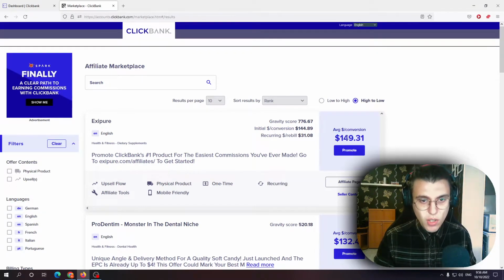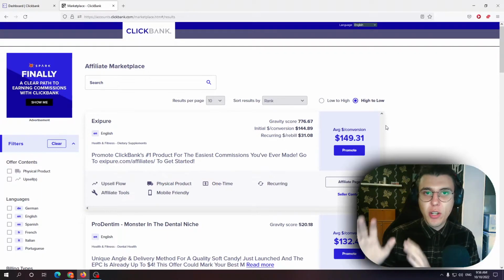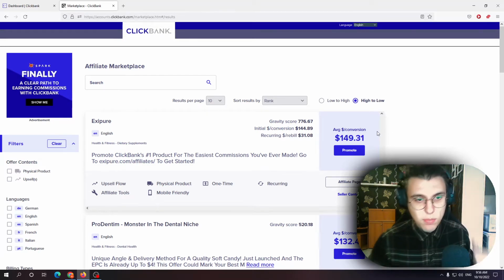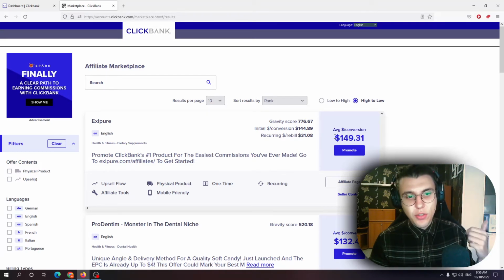Okay, so the average dollars or the average money per conversion, this number is increased because this includes reoccurring bills as well. As you can see, I take Exipure as an example, reoccurring dollars per rebill. Now the average dollar per conversion is bigger because it includes both the initial and the reoccurring bill.